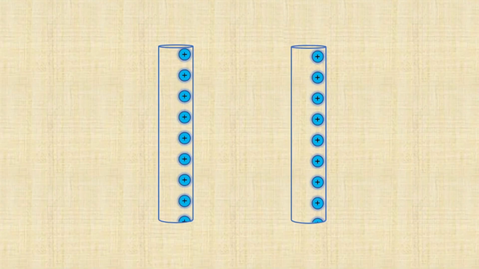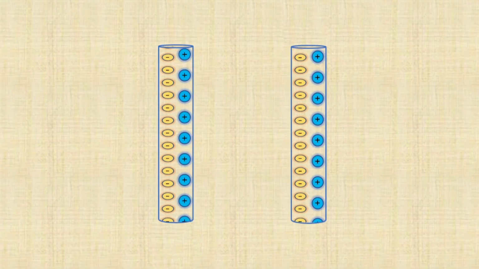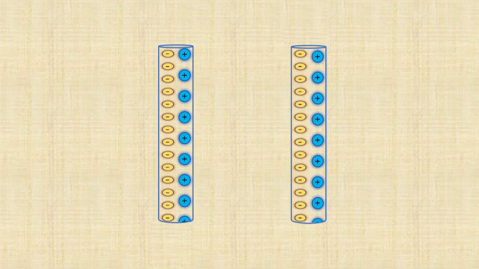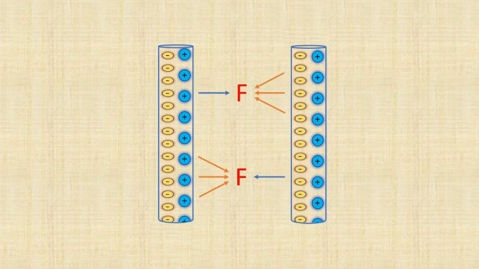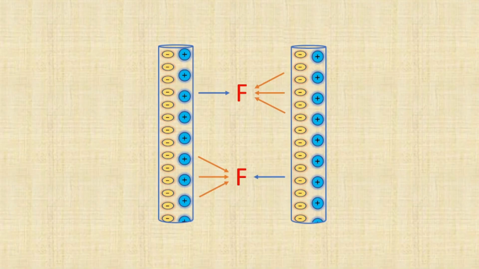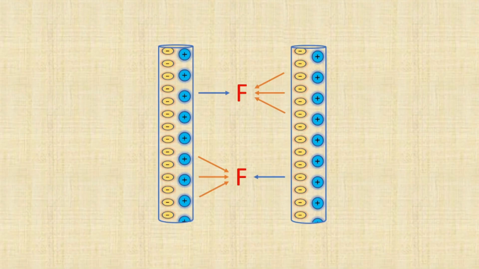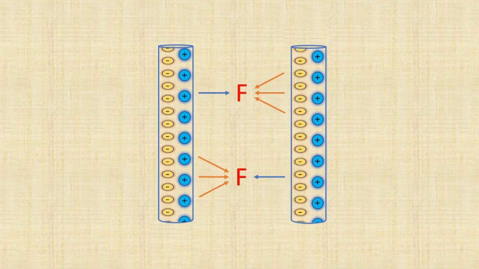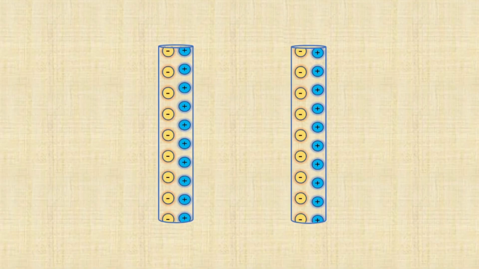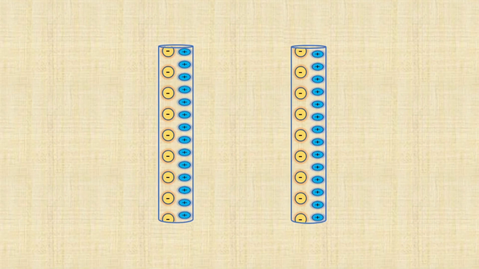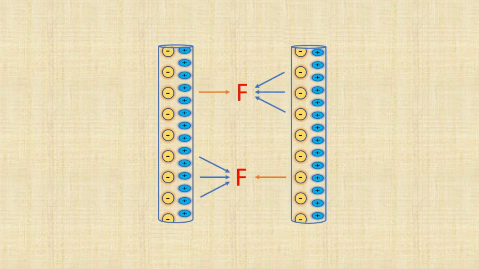Let's take a look. As soon as the electrons start moving, the distances between them contract for a stationary observer. The electrons themselves also get squashed, but that doesn't matter. Because of this, their number per unit length of the wire increases, and the positively charged copper atoms in one wire start to be attracted more strongly to the electrons in the other wire. But the repulsion between the electrons in different wires doesn't increase, because for them the electron density in the other wire hasn't changed. The exact opposite will happen if we catch up with the electrons, and look at the copper atoms moving downward. The electrons think that it's the density of the positively charged copper ions that has increased, and the result is the same: the wires attract each other.